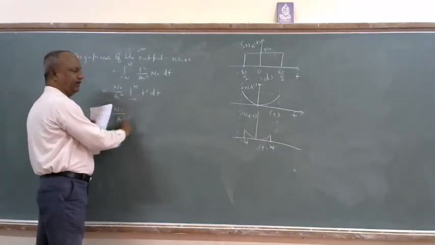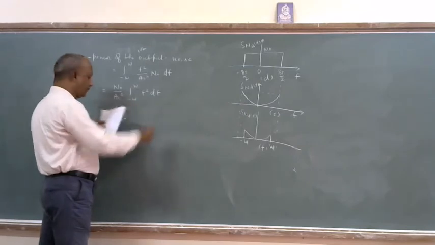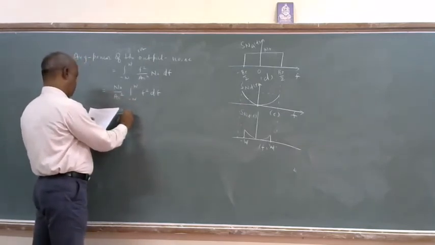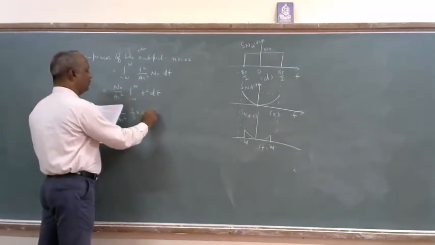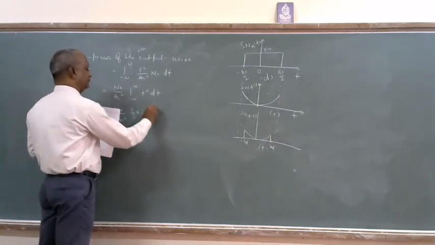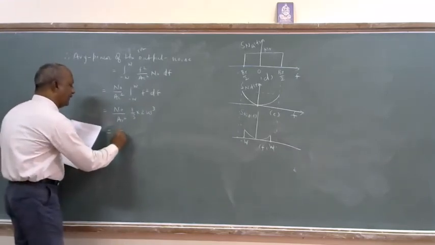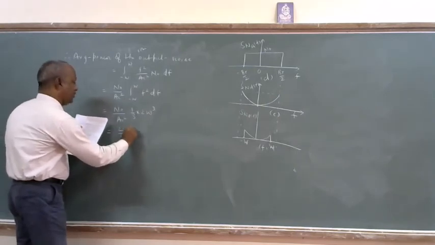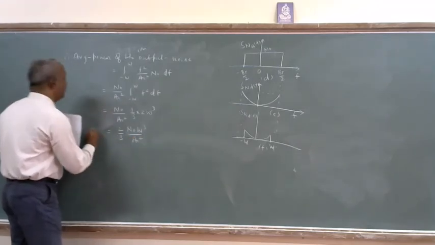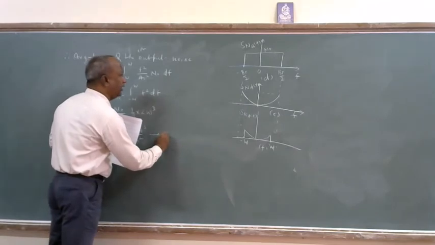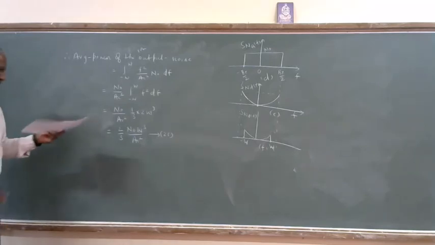So 1 by 3 in bracket f cubed, varying from plus W to minus W. If I do that, I will get 1 by 3 into 2W cubed, which equals 2 by 3 N naught W cubed divided by A_C squared. I will call this equation number 23.